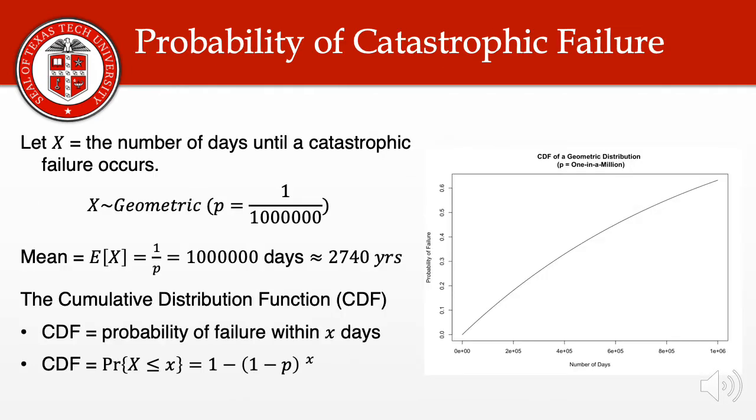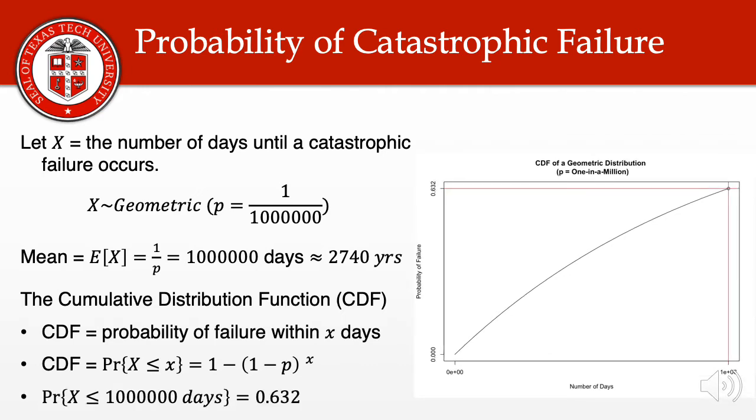Let x be a random variable that denotes the number of days until a catastrophic failure occurs. We know that x is going to follow a geometric distribution with the probability of 1 in a million. The mean of x is going to be 1,000,000 days, which is the average number of days between failures. To calculate the probability of failure within x number of days, however, we need to use a cumulative distribution function, which is shown here.